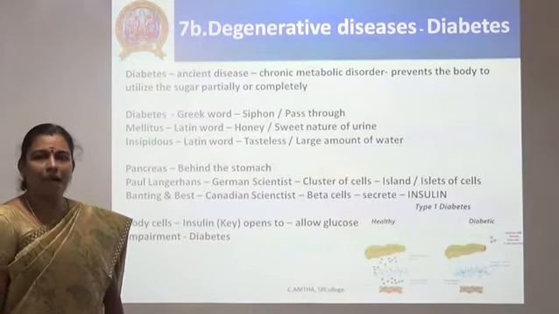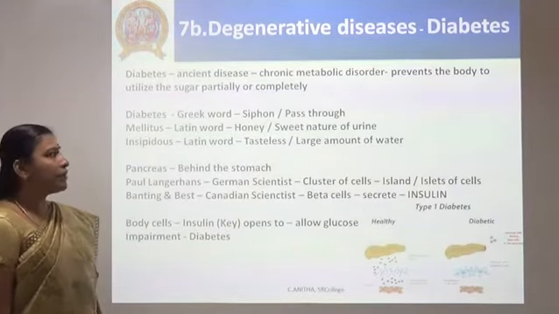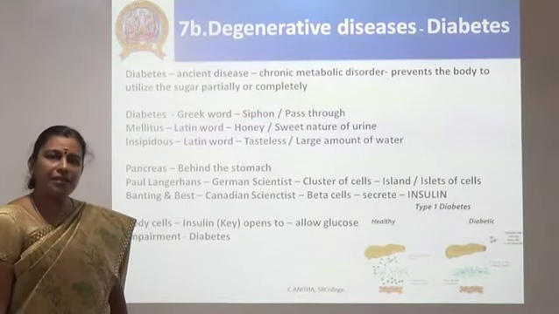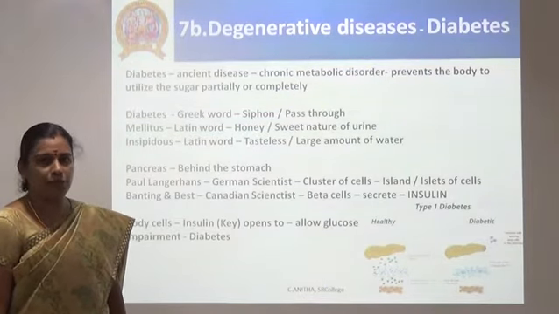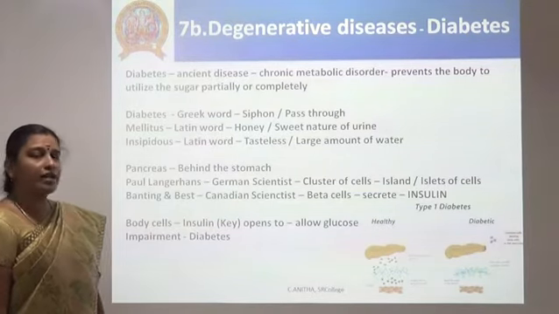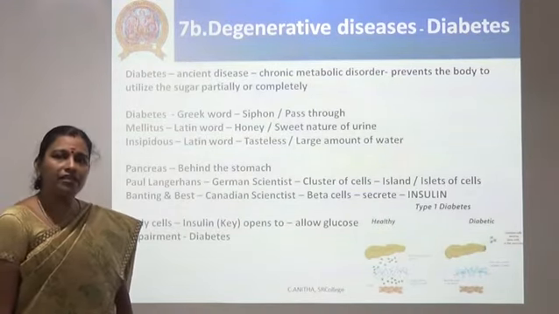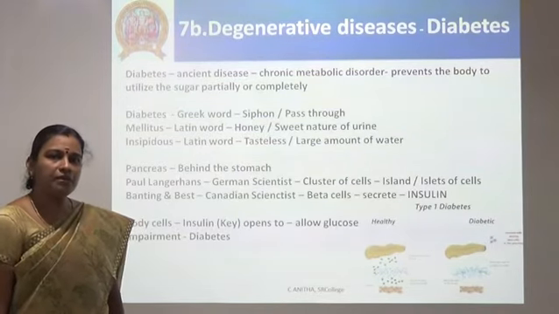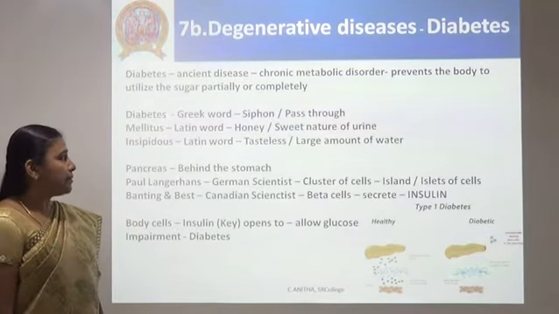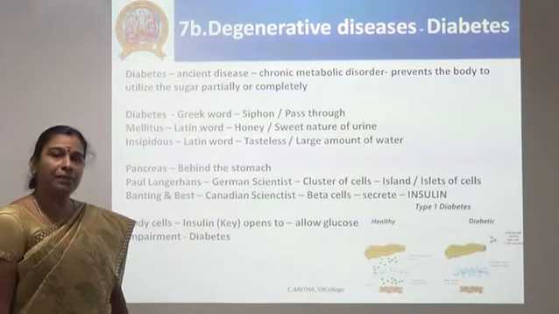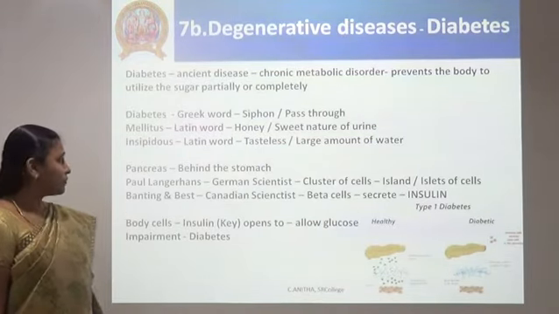Now, how was the term diabetes evolved? It is evolved from a Greek word which means siphon or pass through, whereas mellitus and insipidus are taken from the Latin word. Mellitus means honey, or the sweet nature found in the urine, which confirms a person to be diabetic. And insipidus is tasteless, or a person passes a large amount of urine.